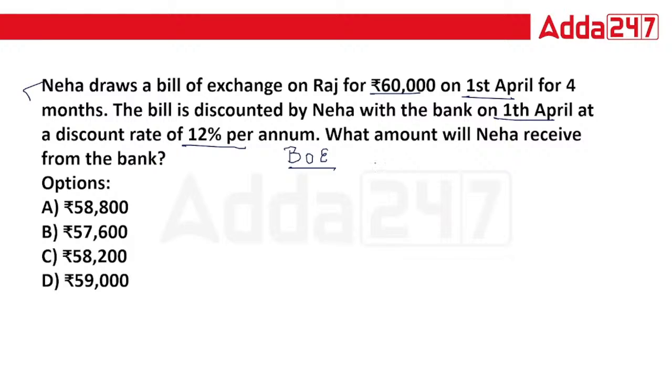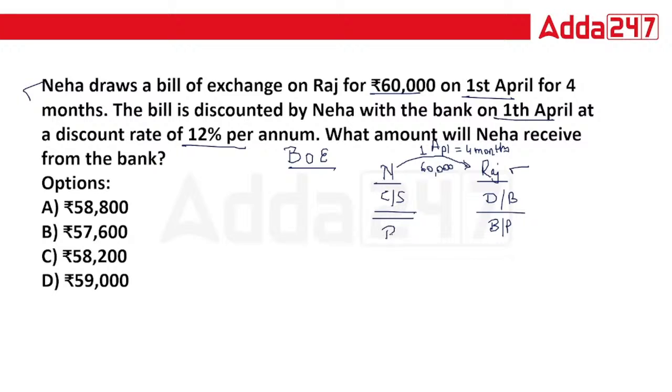Now in this they are saying there is a Neha, okay, and there is Raj. Raj is your debtor, Neha is your creditor, or you can say Neha is your seller, Raj is your buyer. Now Neha draws a bill on Raj for 60,000 on 1st April, for 4 months, and Raj accepts it. So in the books of Raj, it becomes bills payable. In the books of Neha, it is bills receivable. This is the normal scenario in case of bills of exchange.